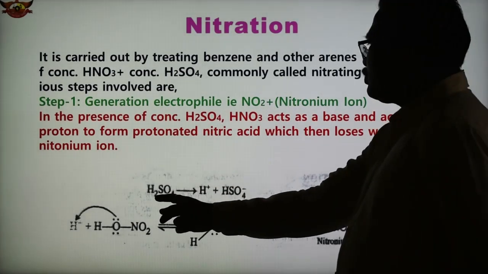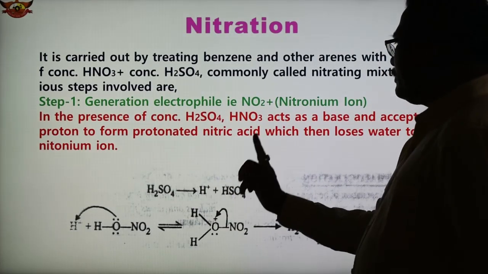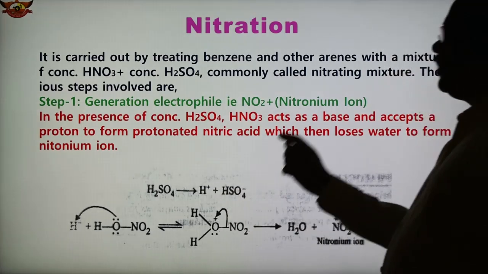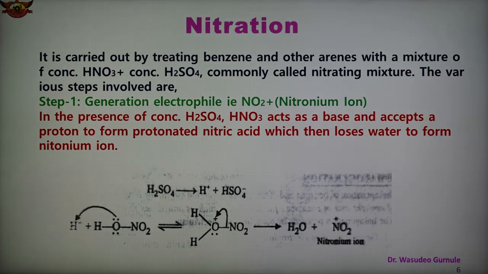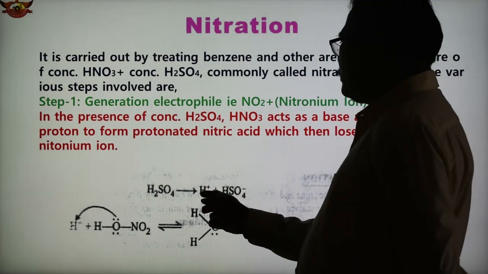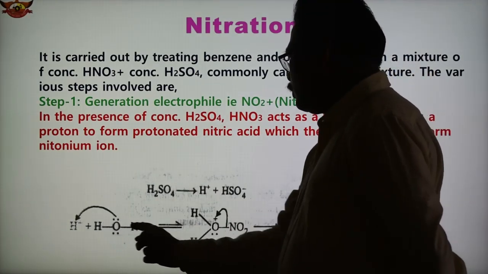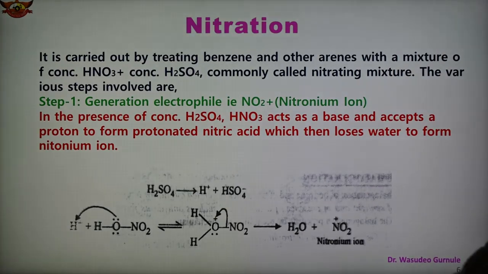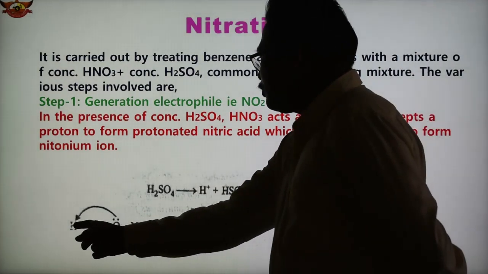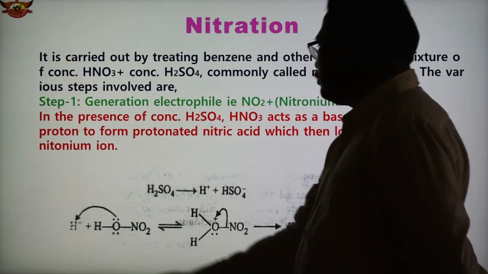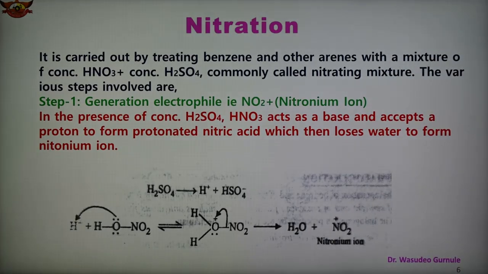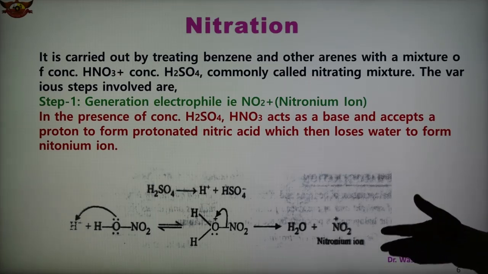As we know, H2SO4 can dissociate and form two ions, H plus and HSO4 minus. This H plus of H2SO4 gets attached to HNO3. So nitric acid accepts the proton, and after this it loses water.